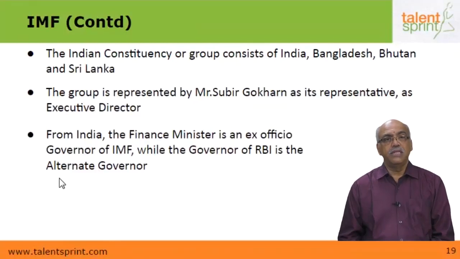From India, the Finance Minister is the ex officio Governor at the IMF, while the RBI Governor is the alternate Governor. The IMF has a board of governors drawn from different major countries. India has a place in the governors list, and the Finance Minister is the ex officio Governor of IMF from India. What does ex officio mean? It is not dependent on the person, it is dependent on the office. Whoever holds the Finance Minister's portfolio will be the ex officio Governor at the IMF.